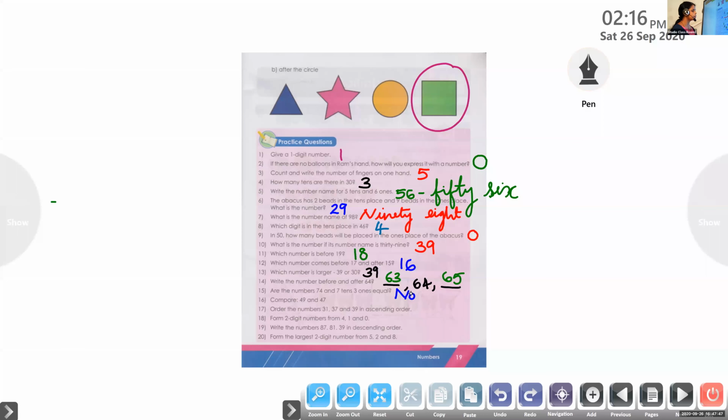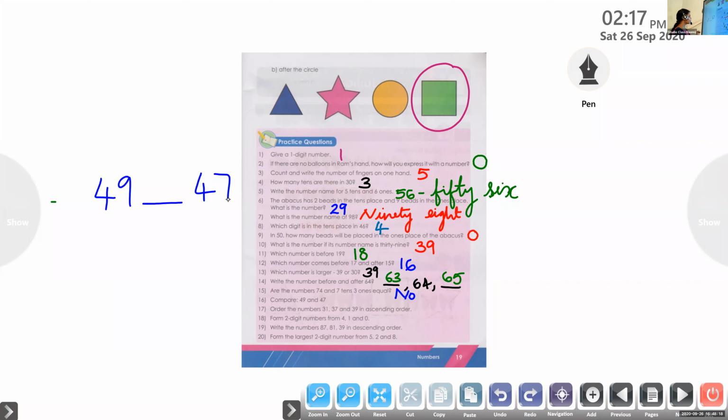And next we have 16th question. Okay. Henry Baiju, please unmute. Question number 16. Yes, ma'am. Okay, read the question. Compare, C-O-M-P-A-R-E, compare 49 and 47 with a symbol.